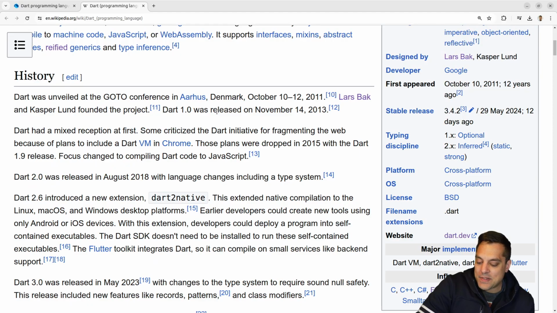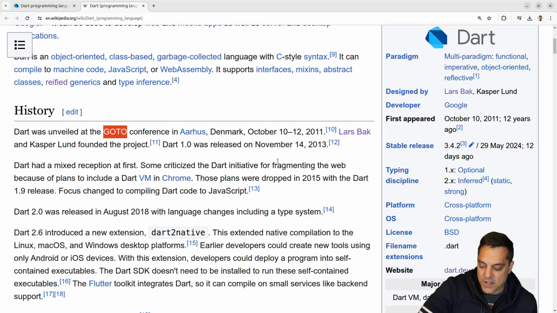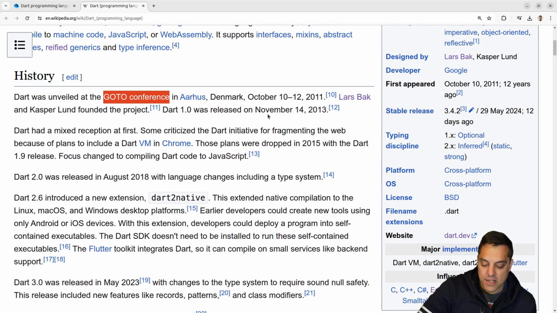Anyways, let's see. Okay, so Dart was unveiled at the Go2 conferences. Okay, yeah, in Denmark. It said Lars was Danish, so I wonder if that was the reason for doing it. These Go2 conferences are like developer-based conferences if you haven't seen them. I've seen a lot of quite nice YouTube talks from them as well. I haven't attended, but they seem interesting.